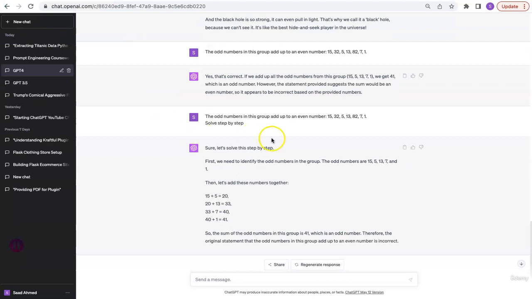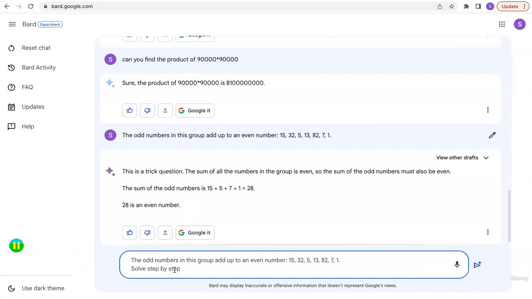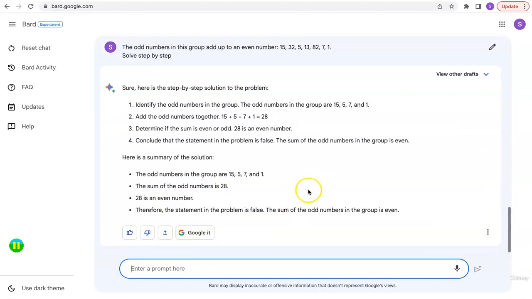Now let's see if the same trick works on BARD as well. All I'm doing here is telling the model, okay, take a step back and solve one problem at a time instead of solving all of them at the same time, and that helps the model understand what kind of reasoning we are asking it to do. So let's see how BARD did it. Sure, here's a step-by-step solution to the problem. Identify the odd numbers in the group: 15, 5, 7, 1. It forgot 13 again. Add the numbers in the group, determine if the sum is even or odd, conclude the statement.